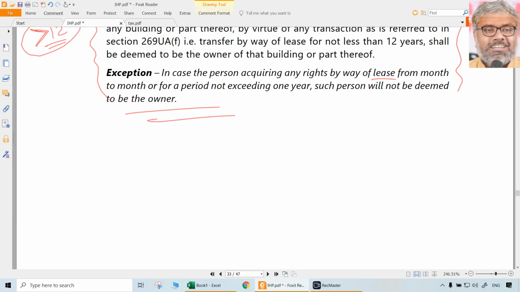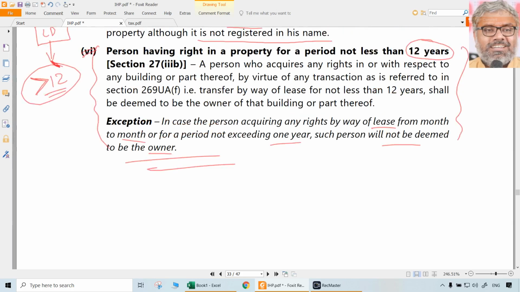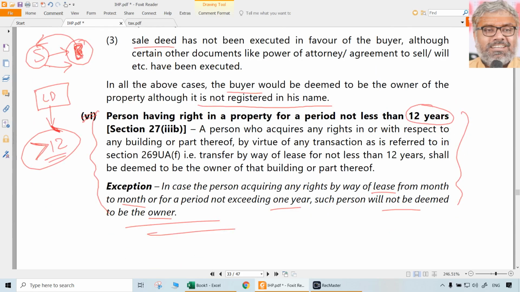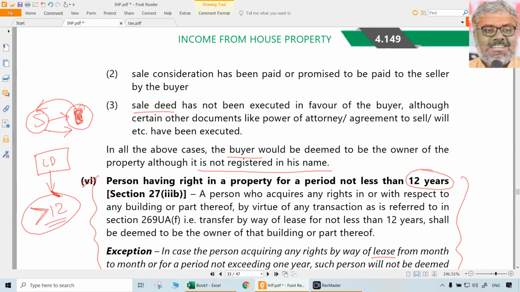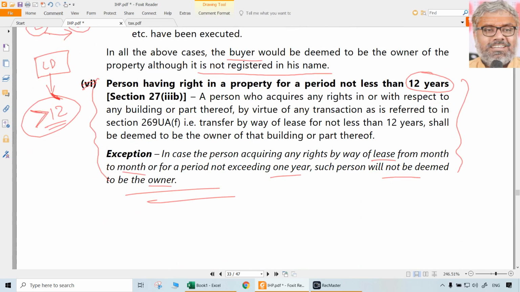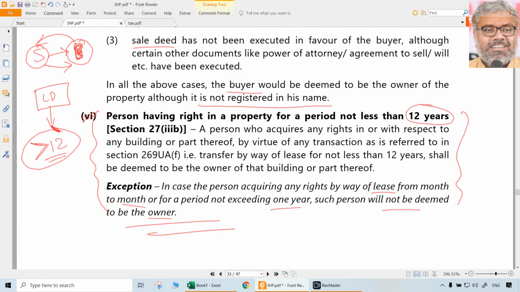So usually, let us say there is a lease month to month, not exceeding 1 year. If lease is being given to the tenant by the owner like that, then the tenant will not be deemed to be the owner. So then this deeming provision will not apply. Of course, the tenants will get some rights if they have possession of the property for more than 12 years, but that has nothing to do with the Income Tax Act. They are deemed to be the owner only when the lease is for a period of not less than 12 years.